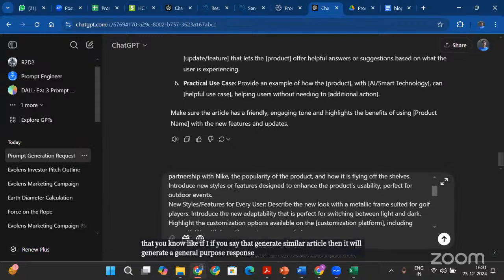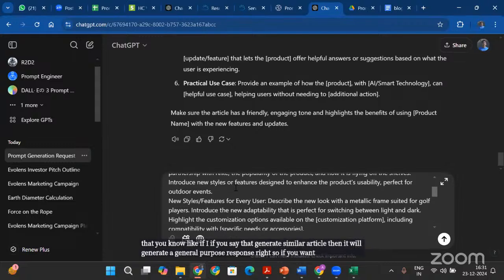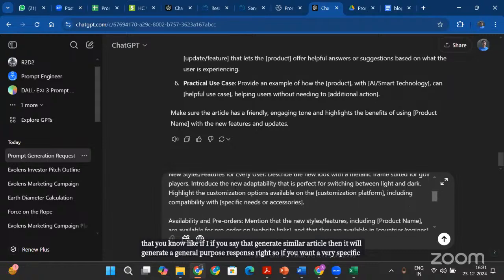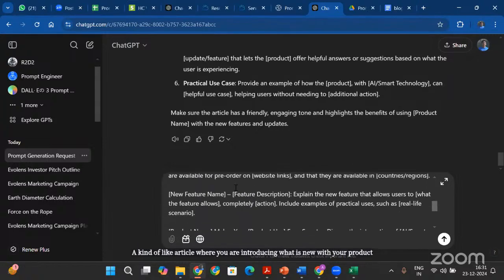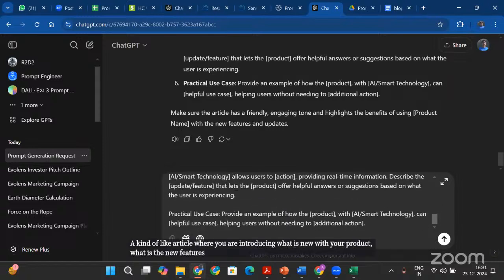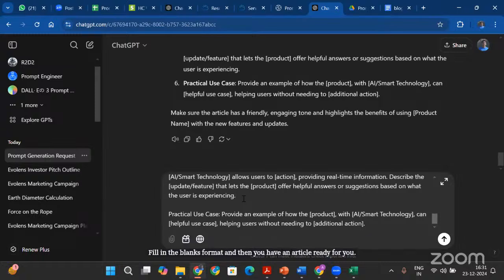So if you want a very specific article where you are introducing what is new with your product, what new features you have, what new technology you have used, ChatGPT doesn't know that, right? So you need to get that in a fill in the blanks format. You fill in the blanks, and then you have an article ready for you, right?